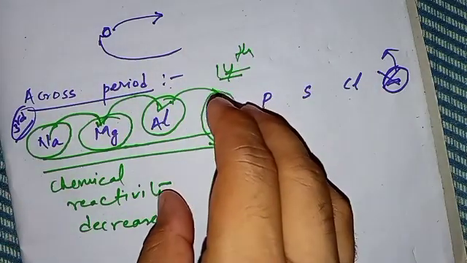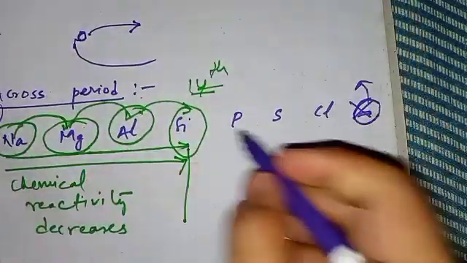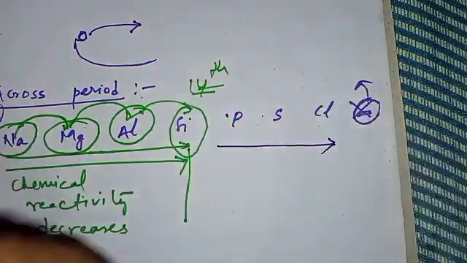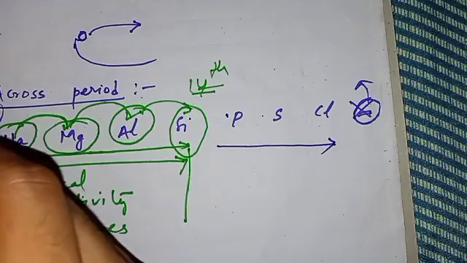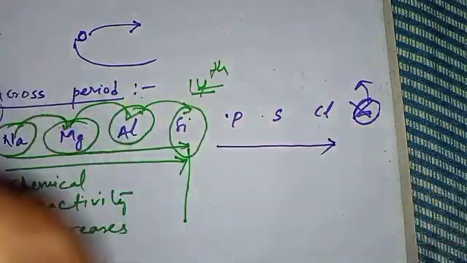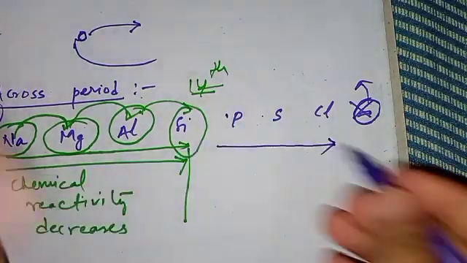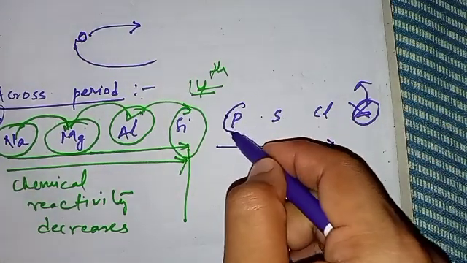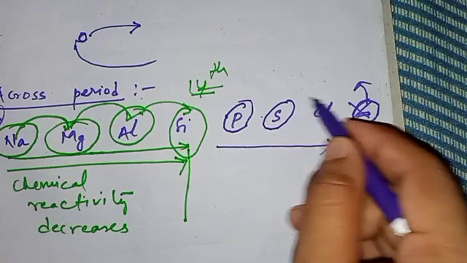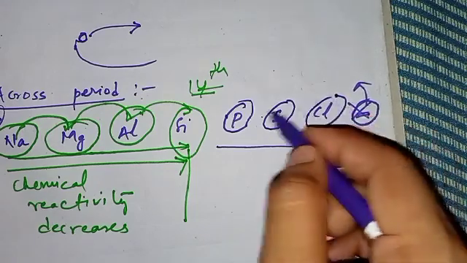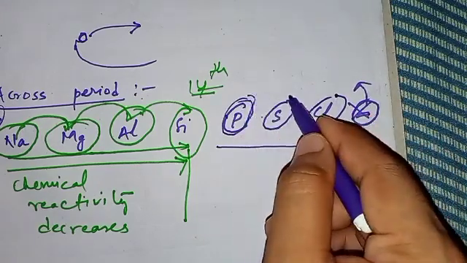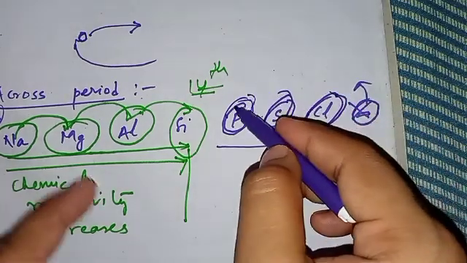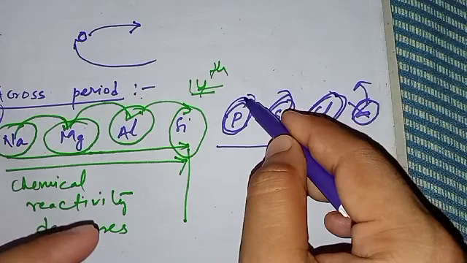When we reach the 14th group, you can see that we start to move towards the non-metals: phosphorus, sulfur, chlorine. What is being observed over here is that the tendency to gain electrons increases suddenly, because they are non-metals, so they will gain electrons. Phosphorus, sulfur, and chlorine will each gain electrons. So the power of gaining electrons will increase.